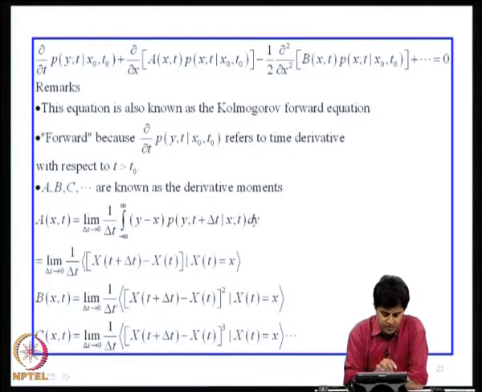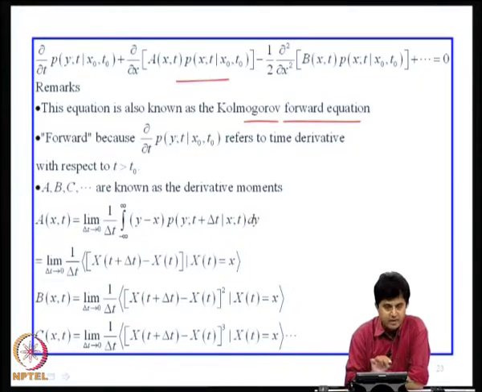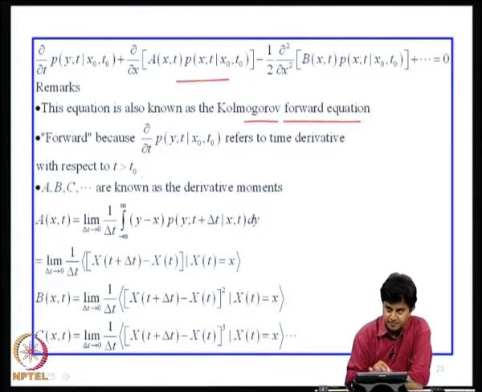Now, let us make a few remarks. This equation displayed here is also known as the Kolmogorov forward equation. The word forward here is because it contains the derivative ∂/∂t of the density function, which refers to the time derivative with respect to t, which is greater than t naught. So, that is why we call it the forward equation.